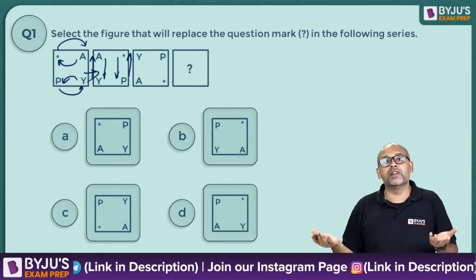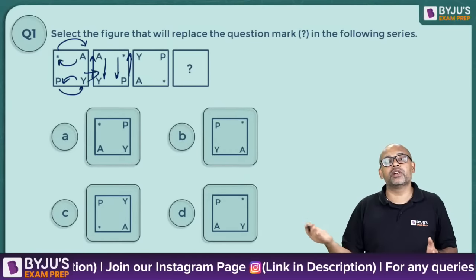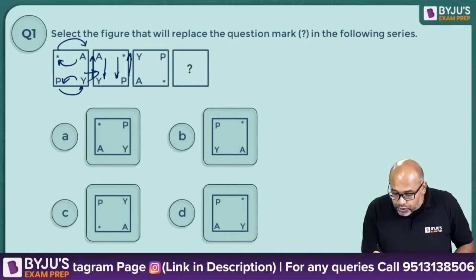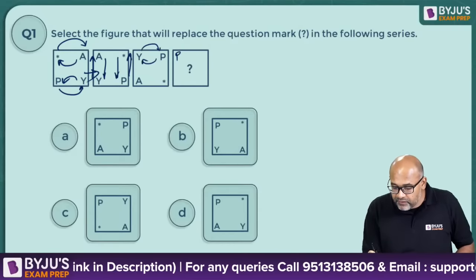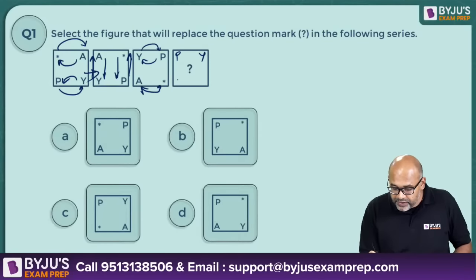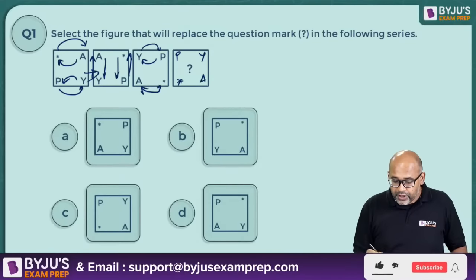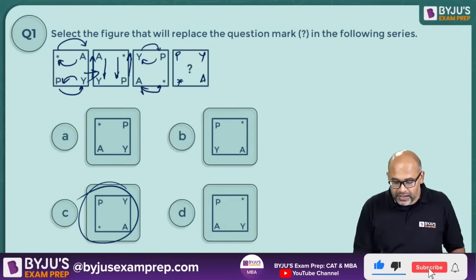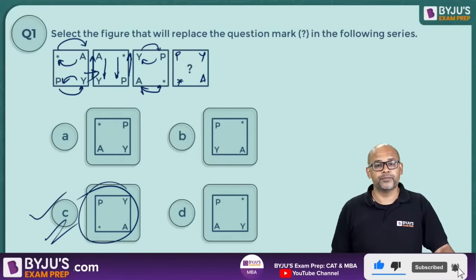Now what turn will come up? Again it will be the repetition of horizontal and vertical. So these two should now be interchanged, which means P will be here, Y will be here, and these two should be interchanged, which means star will be here and A will be here. So P, Y, A, star, this is the answer. So the answer is option C.